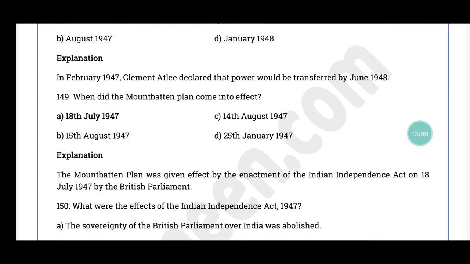Question number 149. When did the Mountbatten plan come into effect? The correct answer is option A, 18th July 1947. Mountbatten plan was given effect by the enactment of the Indian Independence Act on 18th July 1947 by the British Parliament.